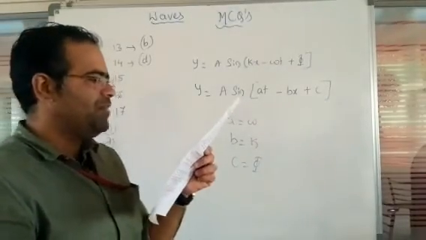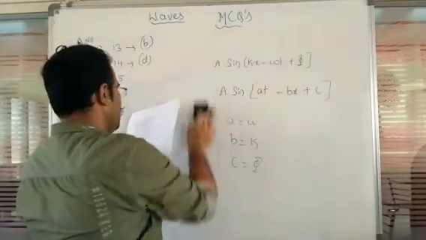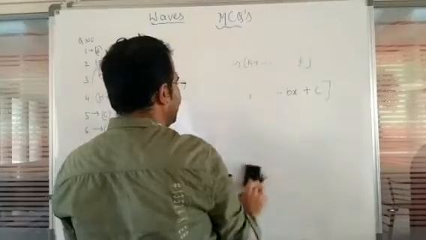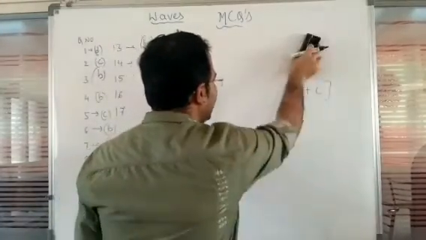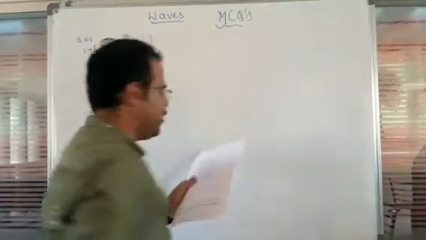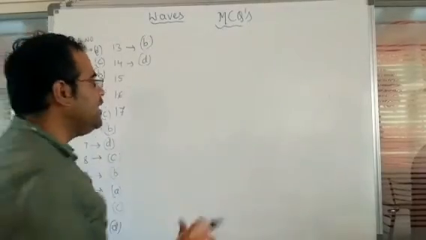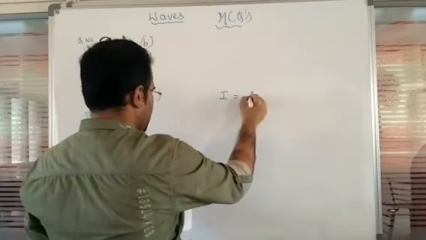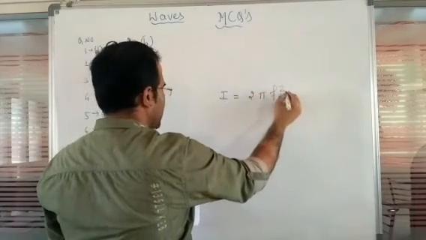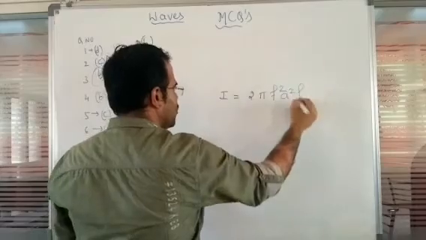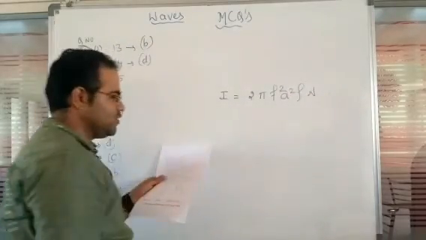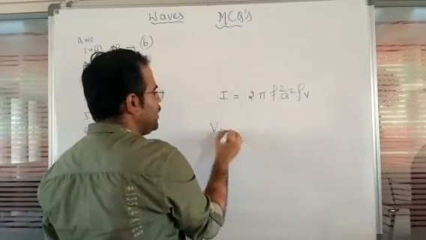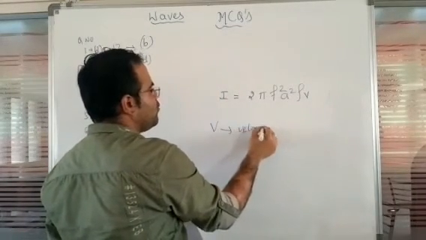Next, question number 15. The intensity of a progressive wave in a loss-free medium is. So we are going to observe the intensity of a progressive wave. When we have the intensity, the equation we have to remember is I = 2π²f²A²ρv. Here v is going to represent the velocity of a progressive wave.